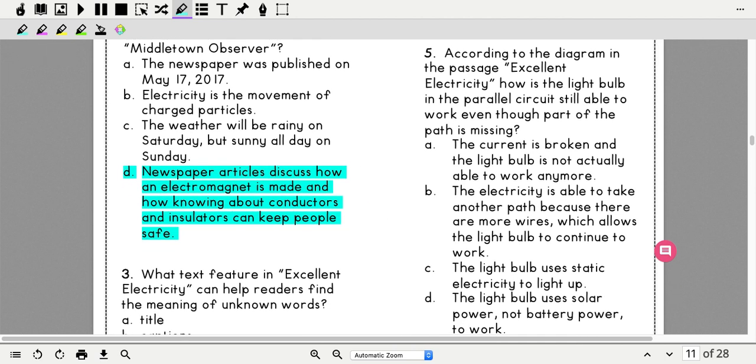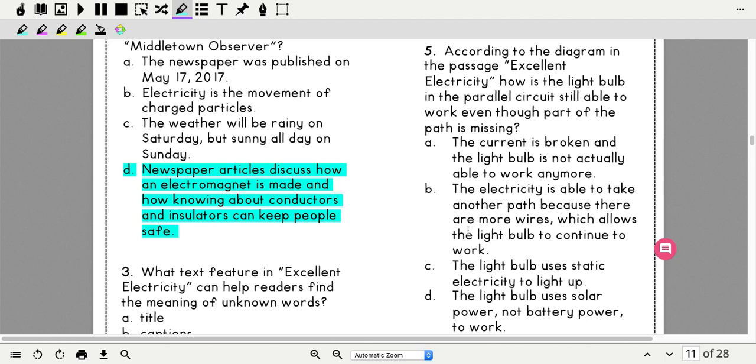Okay, now I'm going to come over here to number 5, and it says, according to the diagram in the passage Excellent Electricity, how is the light bulb in the parallel circuit still able to work even though part of the path is missing? So to do this question, I'm going back to that picture in Excellent Electricity, and I am looking at the series circuit and the parallel circuit. And this one says specifically parallel circuit.